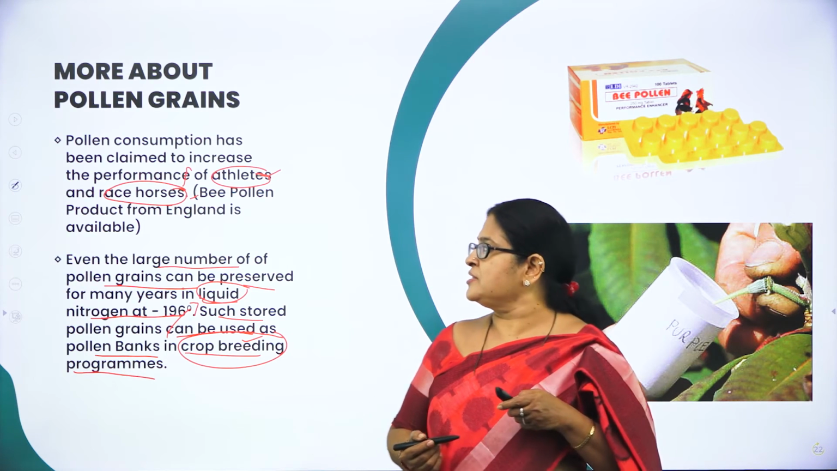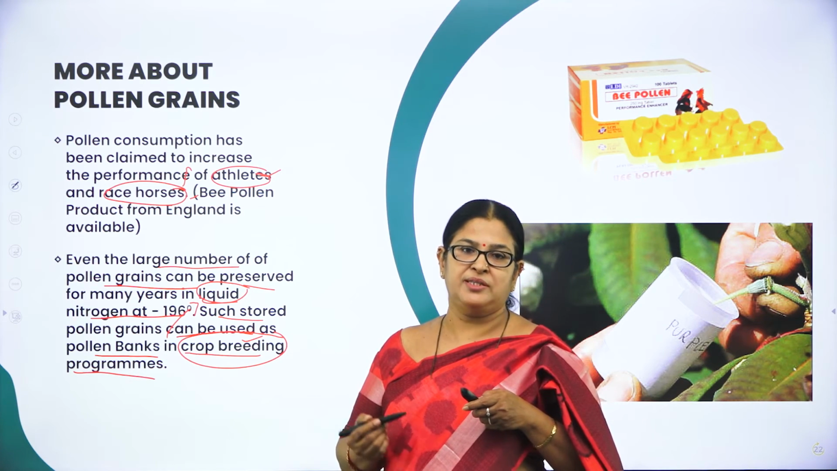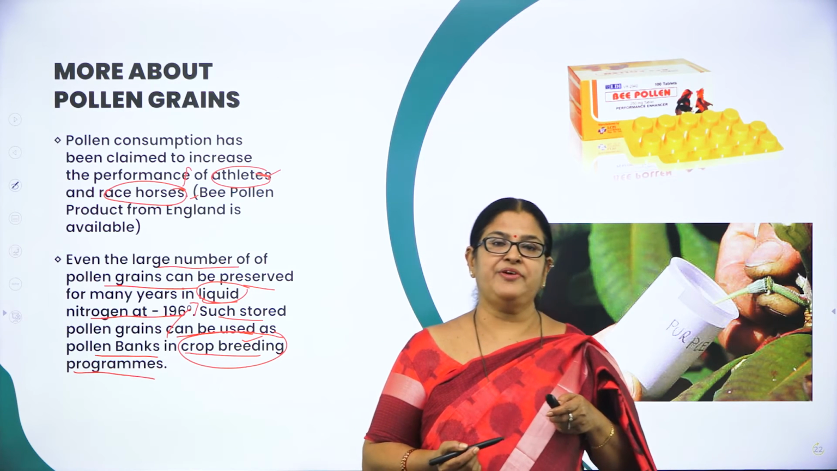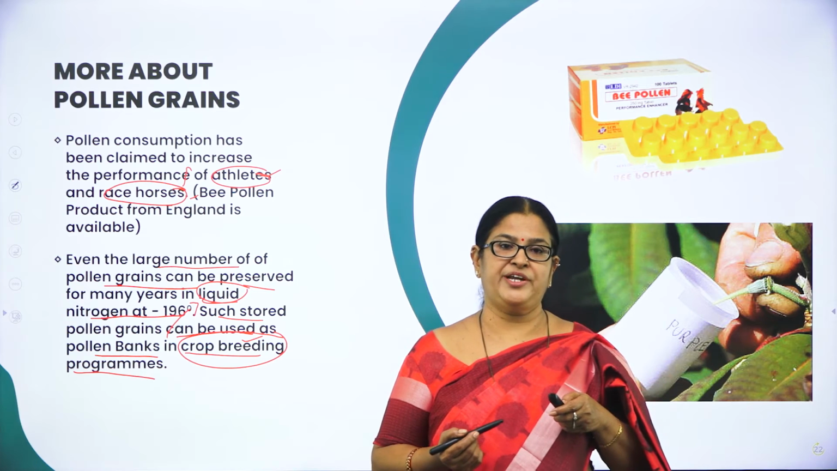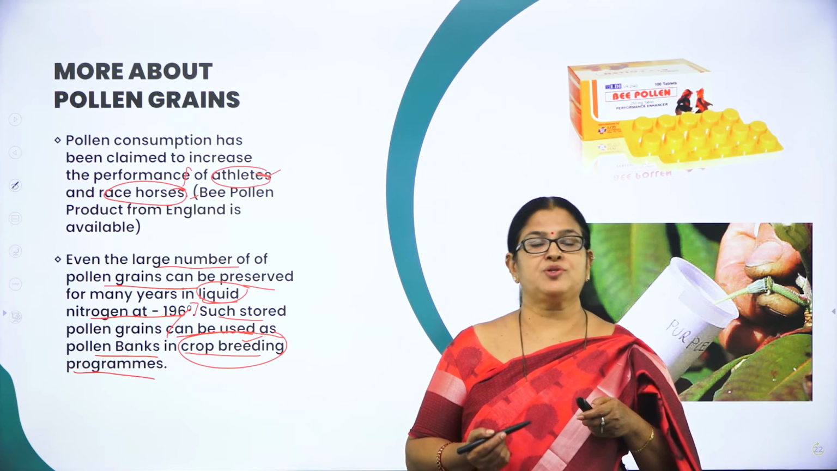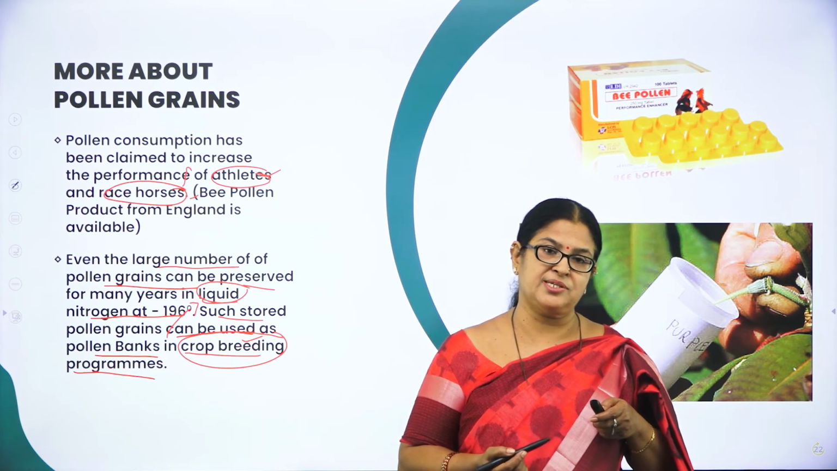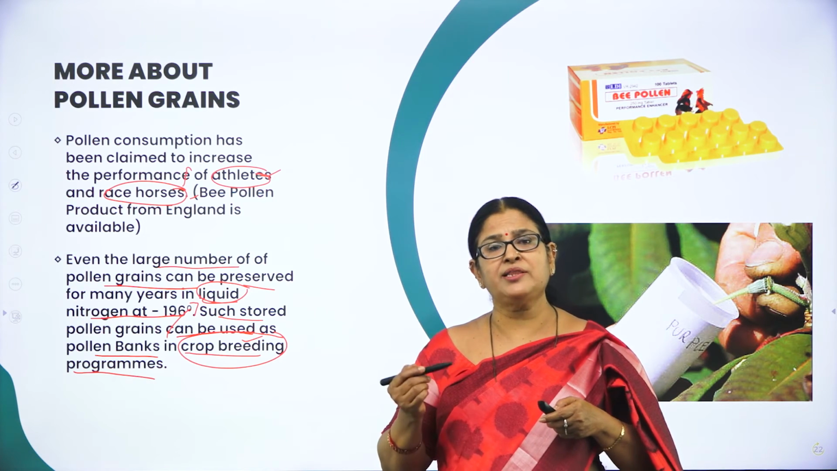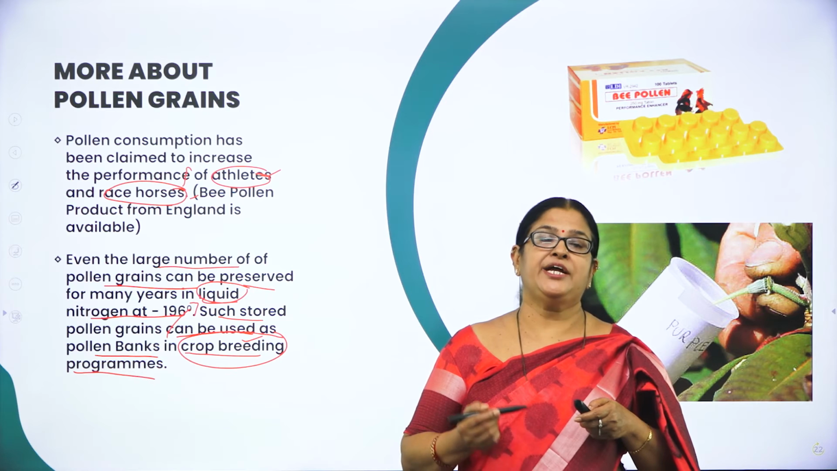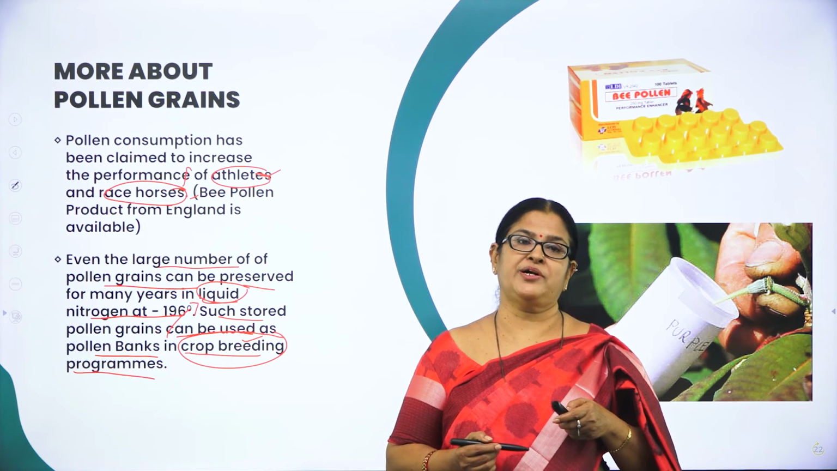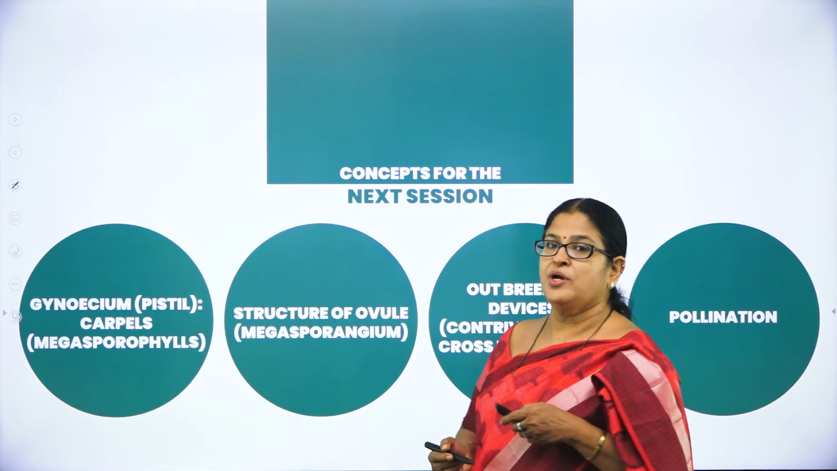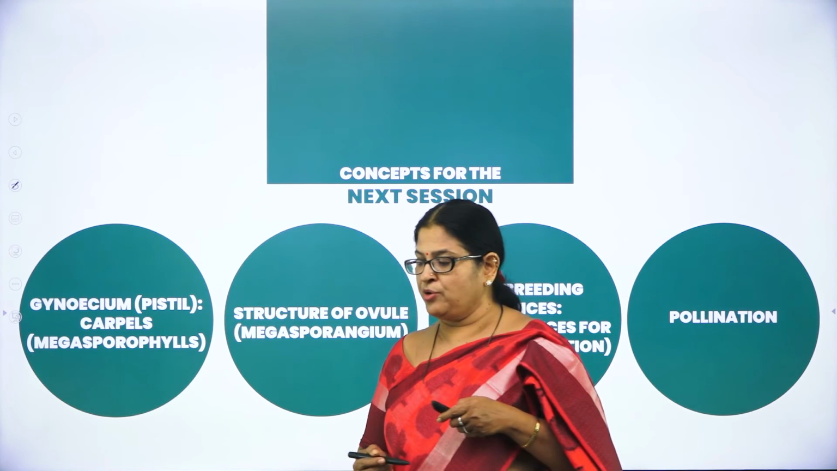So in today's session, we discussed the androecium, then the stamens, then the structure of the TS of a young anther and also the process of microsporogenesis. Then we studied the structure of a pollen grain. All these concepts we have studied in today's session are very, very important from the examination point of view, children, right? Now, in the coming session, what are we going to deal with?